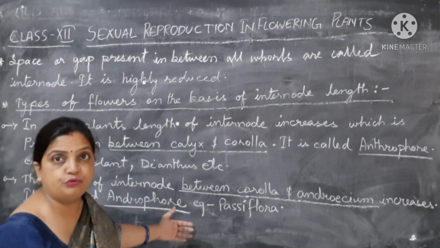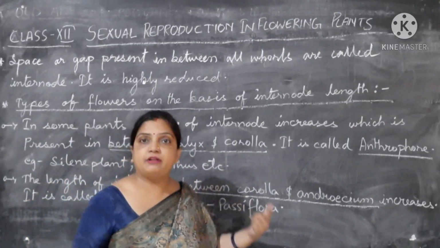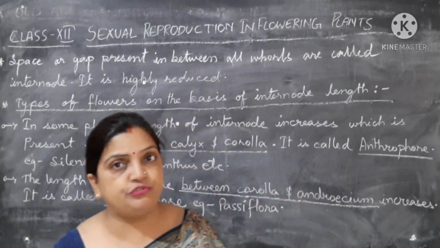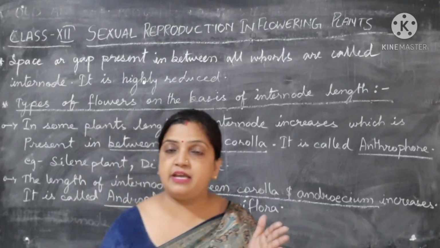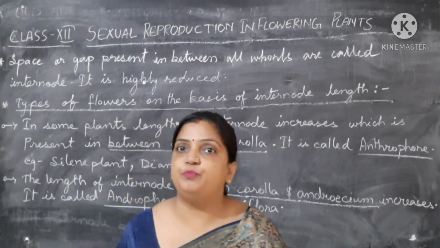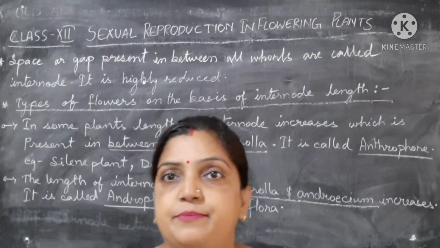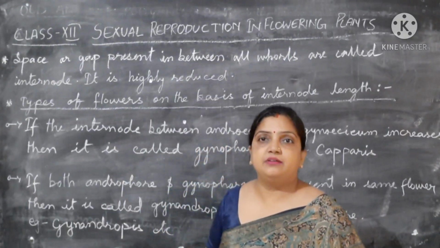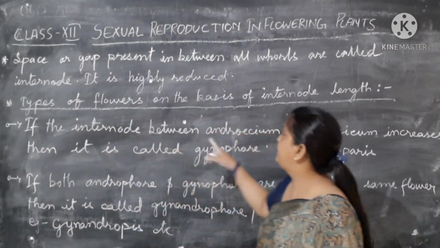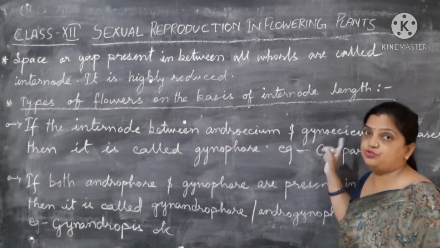Anthophore and androphore: if the space of internode is increasing between calyx and corolla, then it is anthophore, and if the space is increasing between corolla and androecium, then it is androphore. Now let us move to the next two types of flower on the basis of internode, children, which concern the internode between androecium and gynoecium.